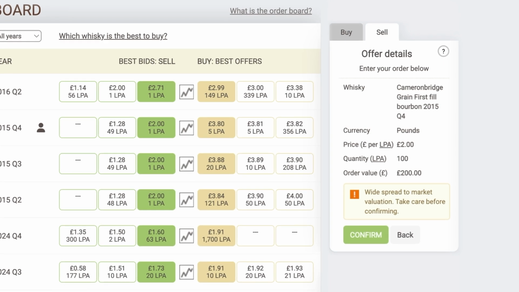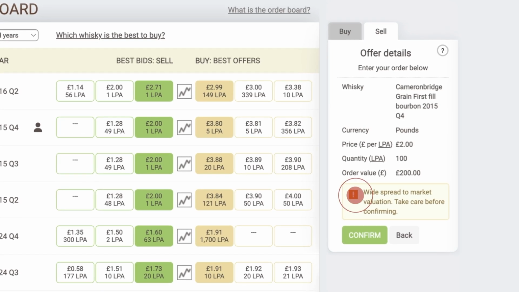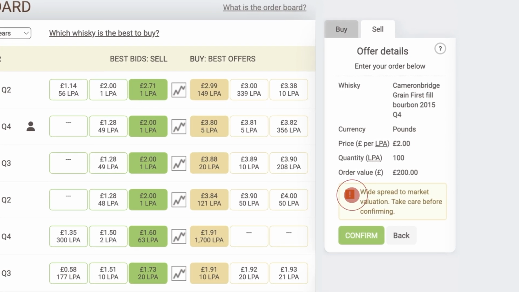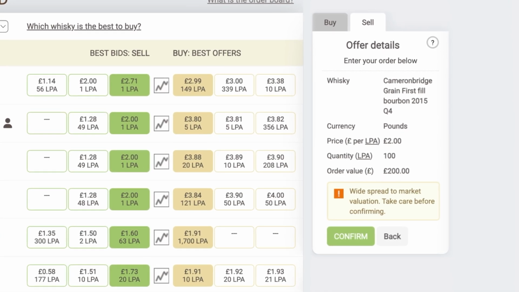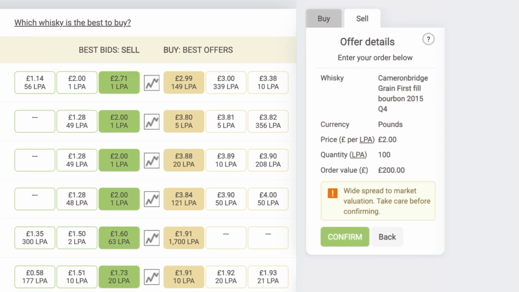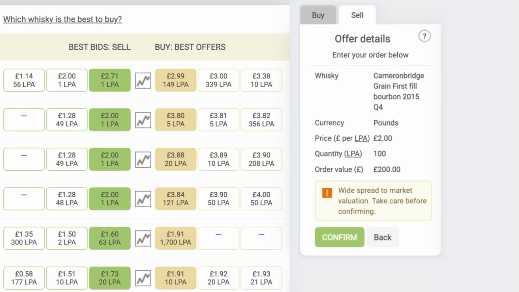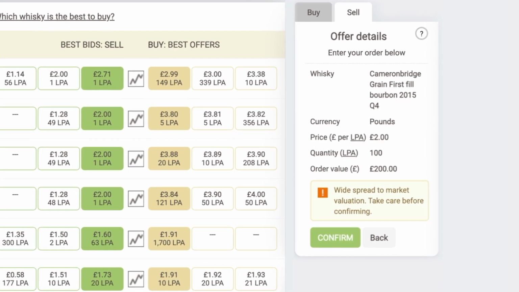The warning seen here in offer details simply alerts you that your chosen selling price is significantly lower than the whisky's market valuation. It does not prevent you from proceeding, but ensures you are aware in case of a typing error or of an unintended pricing choice.